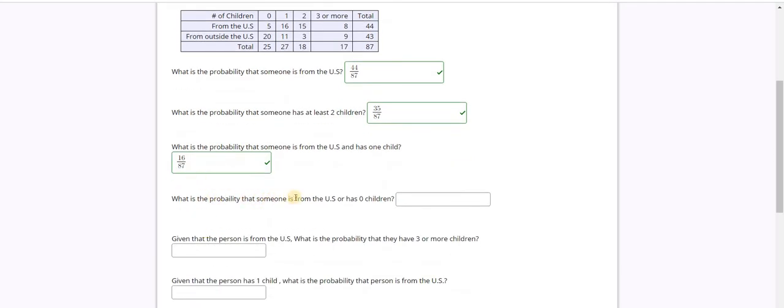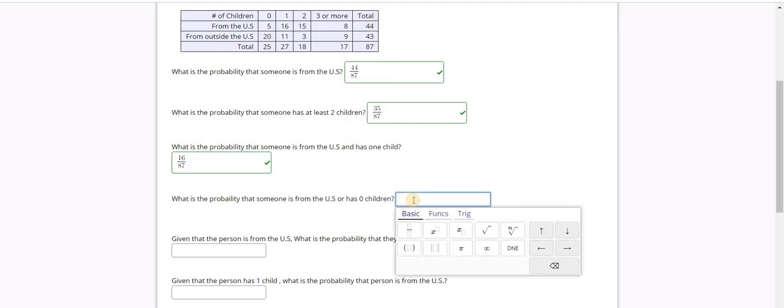What is the probability that someone is from the US or has 0 children? So in the OR category, I have to combine all of the people in both of these categories without repetition. How many people are from the US? I have 44 people. How many people have 0 children who are not from the US? That is 20. So 20 plus 44 is 64 out of 87.